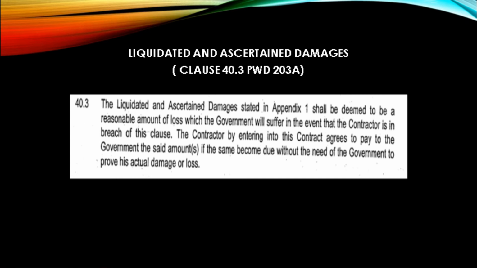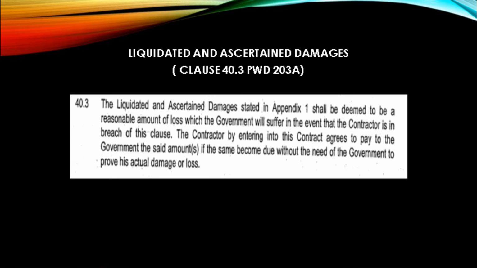When the amount of damages is fixed, the contractor then doesn't have the option to claim damages measured by the amount of loss, known as unliquidated damages. Liquidated and ascertained damages is a predetermined sum of money to be paid as compensation if a breach actually takes place. This predetermined sum could save time and money on arbitration and litigation to decide on the amount of loss